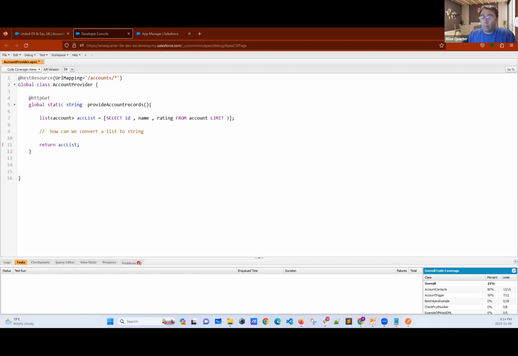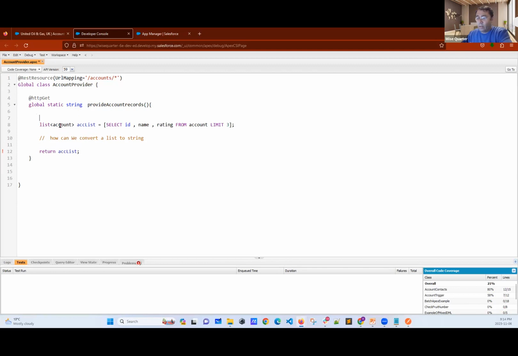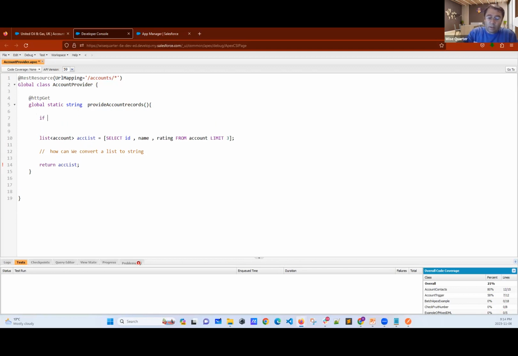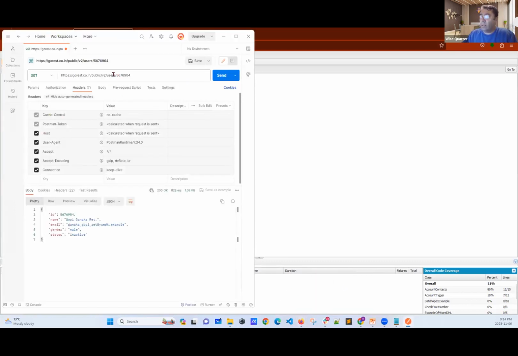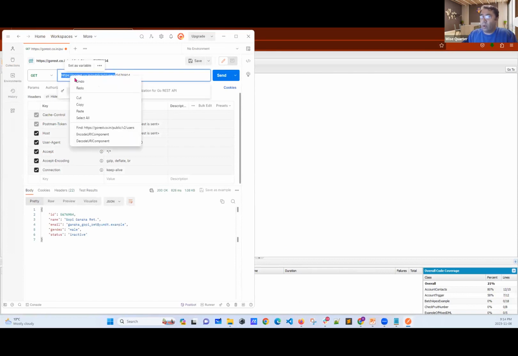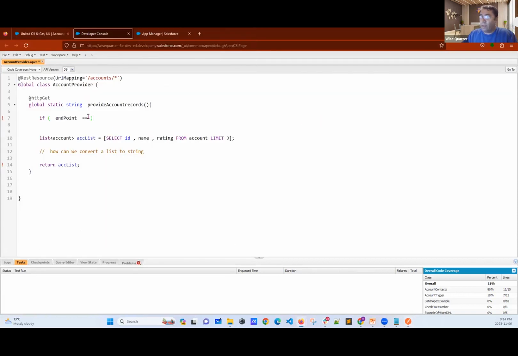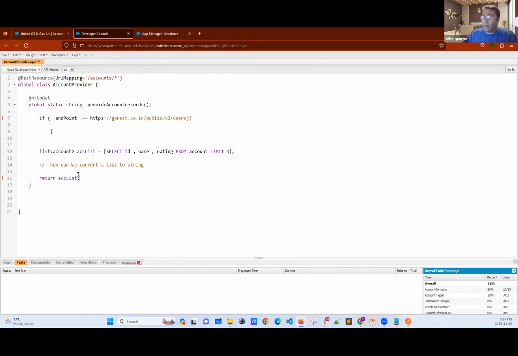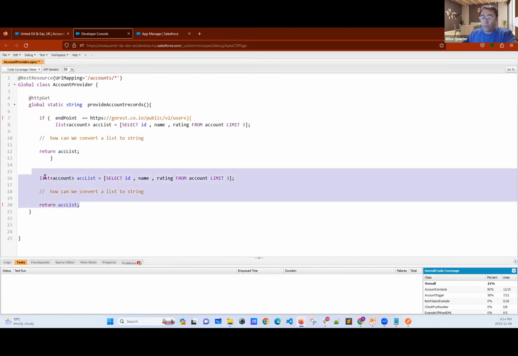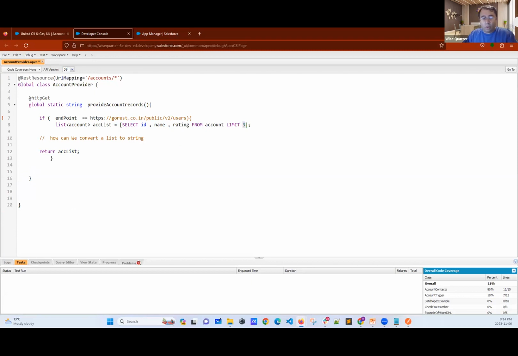I think most likely they wrote it like this: if the URL or endpoint is just this one, let me copy it, and if it is like this, then return 10 different records. Got it.